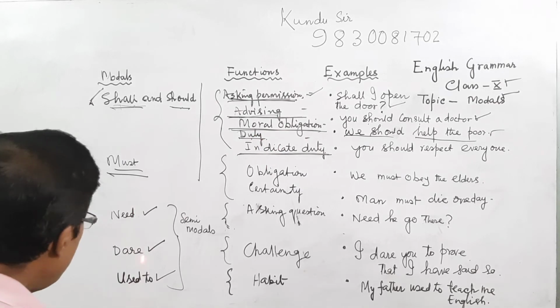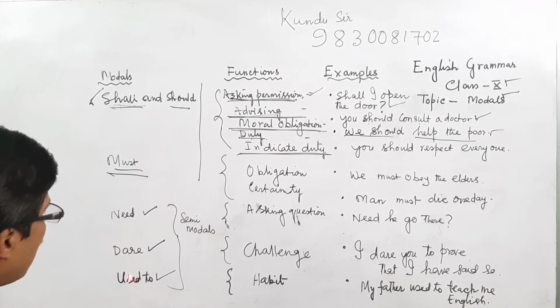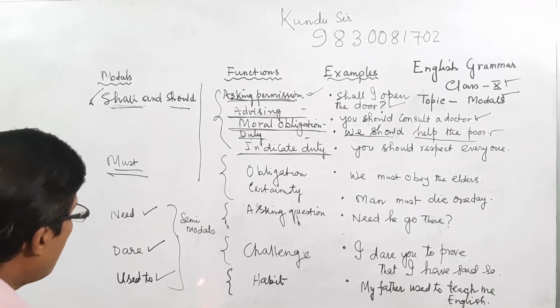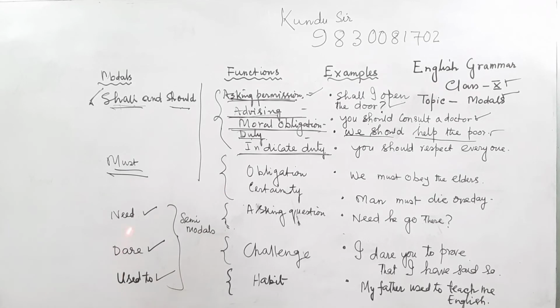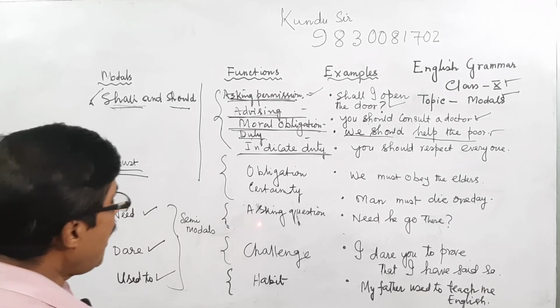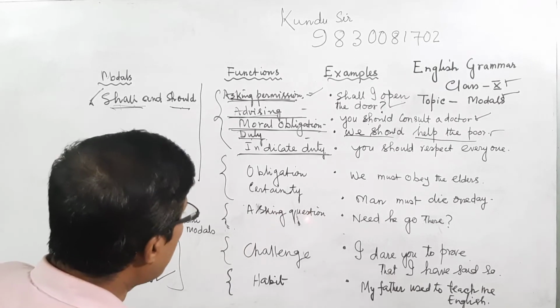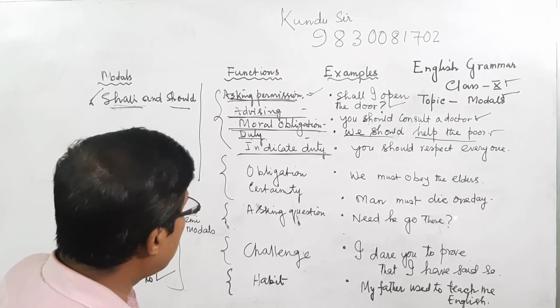Now there are three auxiliaries mentioned here, called semi-modals: need, dare and used to. Need is used for asking questions: need I go there?